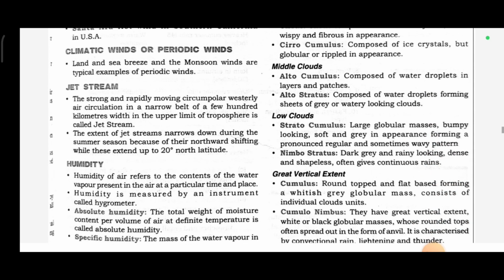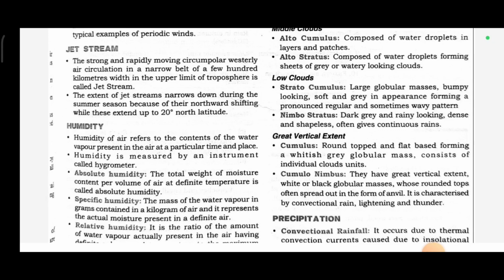Climatic winds are periodic winds. Land and sea breezes and the monsoon winds are typical examples of periodic winds. Jet stream. The strong and rapidly moving circumpolar westerly air circulation in a narrow belt of a few hundred kilometers width in the upper limit of the troposphere is called the jet stream. The extent of the jet streams narrows down during the summer season because of their northward shifting, while these extend up to 20 degrees north latitude.